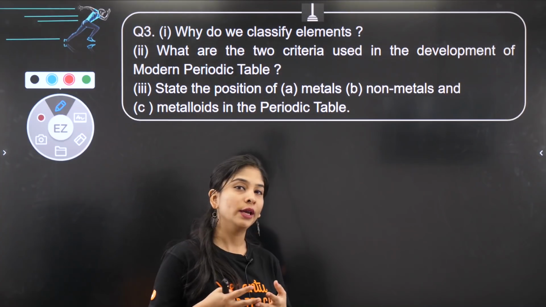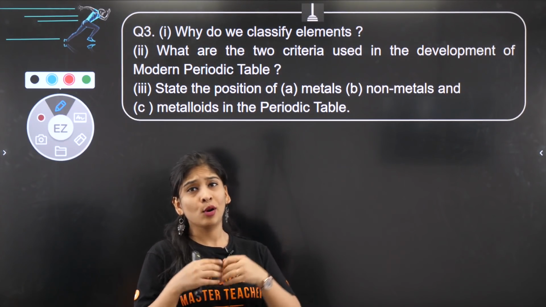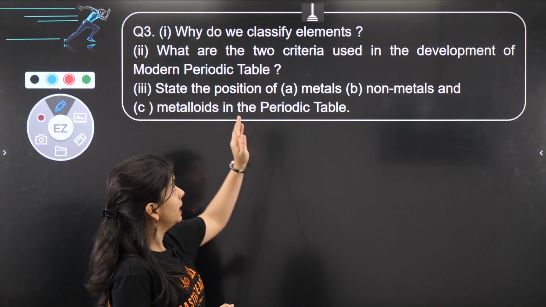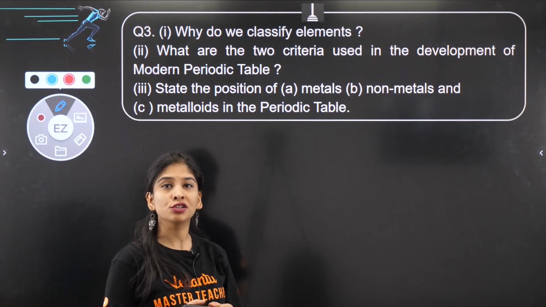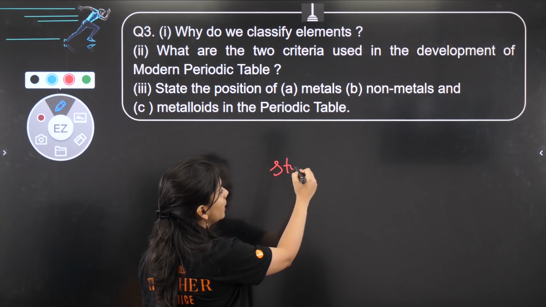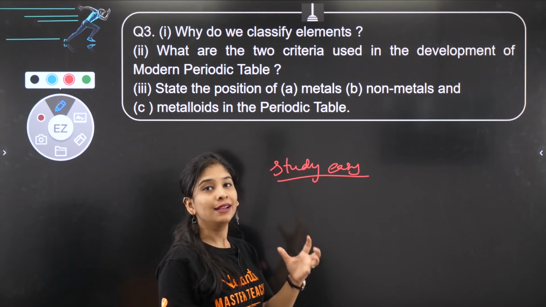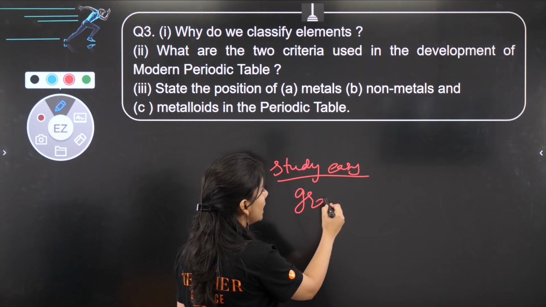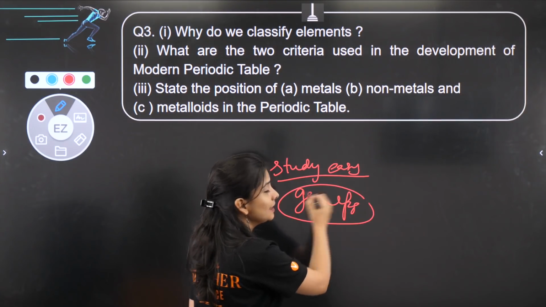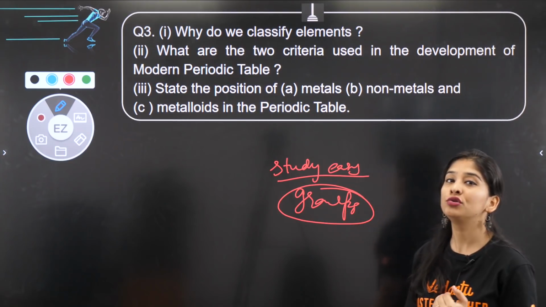Ab socho, who is going to study 118 elements and talk about all the properties. So basically, if I talk about this classification of elements, why do we do it? So that the study can become easy. How? We generally prefer to write all the elements in groups, and the basis of writing the elements in a group is that the properties are going to repeat.